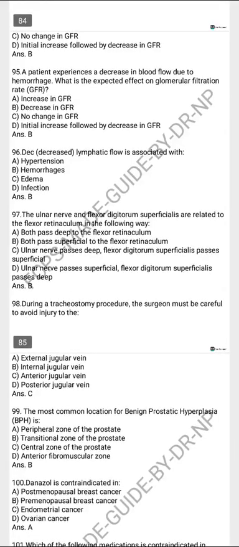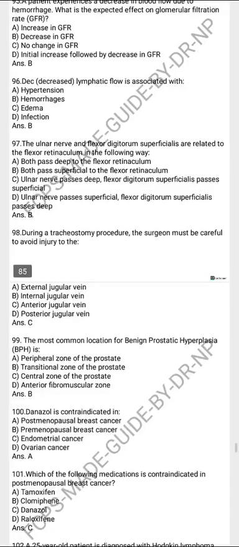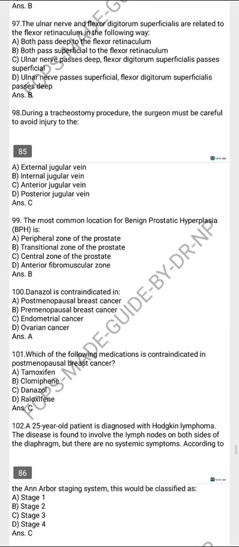Danazol is contraindicated in postmenopausal breast cancer. Which of the following medication is contraindicated in postmenopausal breast cancer? It is danazol. A 25-year-old patient is diagnosed with Hodgkin's lymphoma. Disease is found to involve the lymph nodes on both sides of the diaphragm, but there are no systemic symptoms. According to the Ann Arbor staging system, it is classified as stage 3.